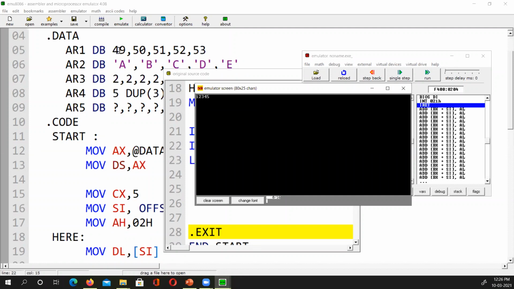Whatever the character A, B, C, it will take its ASCII. Like here we did not give A directly, we gave A in single quotes to the array. So it is taking the ASCII value of A, ASCII value of B; inside, the value is stored like that. So same if I write 49, it is stored as ASCII 1, ASCII 2, ASCII 3, ASCII 4, ASCII 5. So at output time, it converts from ASCII to decimal.